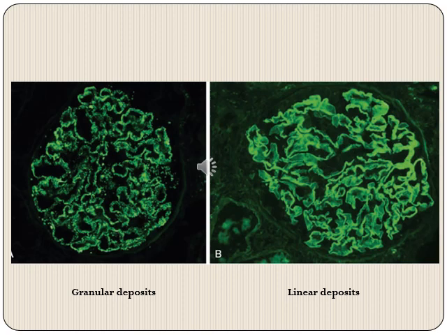And this type of linear deposits will be seen only in anti-GBM type of antibody mediated injury, whose experimental counterpart was Masugi nephritis. In humans we can have Goodpasture syndrome, where antibodies against the various antigens of glomerular basement membrane, especially of lungs and of kidney, are generated. So these are the two morphological patterns of antibody mediated injury. If you have identified the pattern on immunofluorescence, it can give you some insight about the mechanism of injury of glomerulonephritis in a given case.